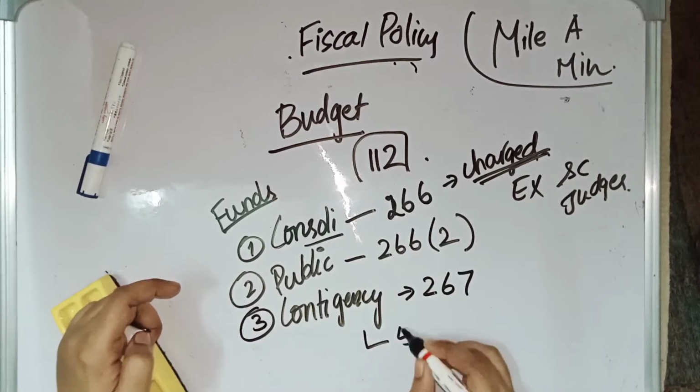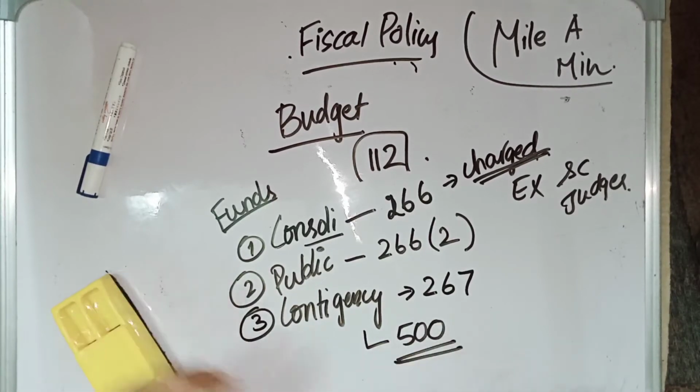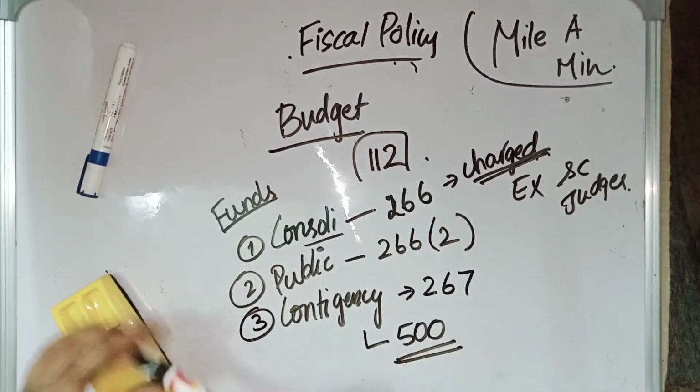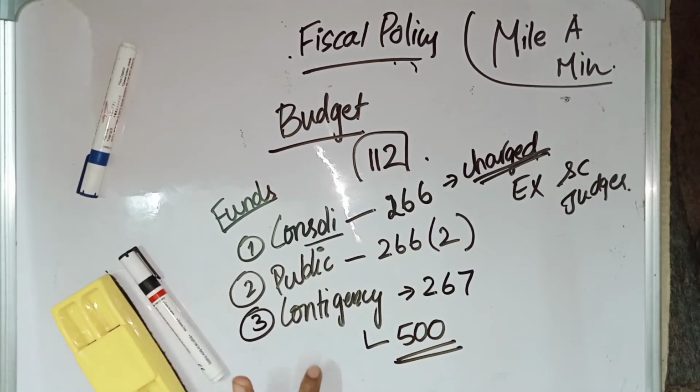So there will be 500 crores in this. From this 500 crores, money can be used during an emergency period. But to withdraw money from this Contingency Fund of India, it requires permission. The President should give permission to withdraw money from this Contingency Fund of India.